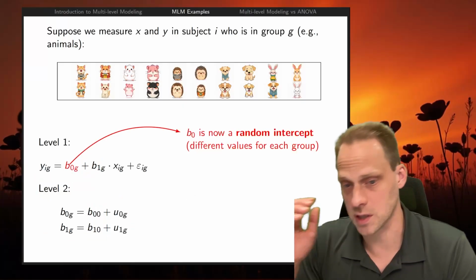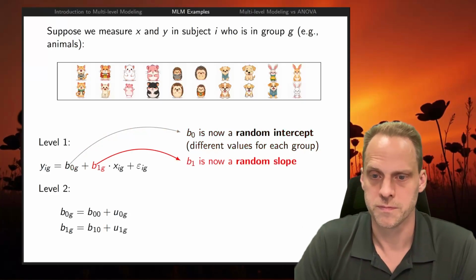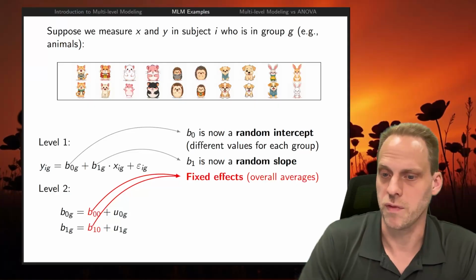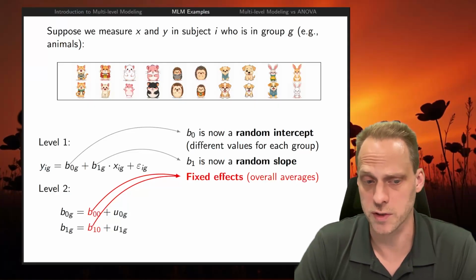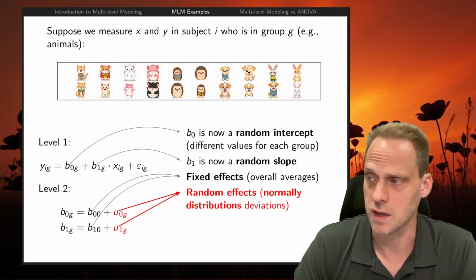We have a random intercept, as we call it. It's random because it differs per group. It's a random slope, it differs per group. And then we have fixed effects. Fixed effects are the averages, and the random effects are the deviations around these averages. So every parameter has a fixed effect and a random effect.